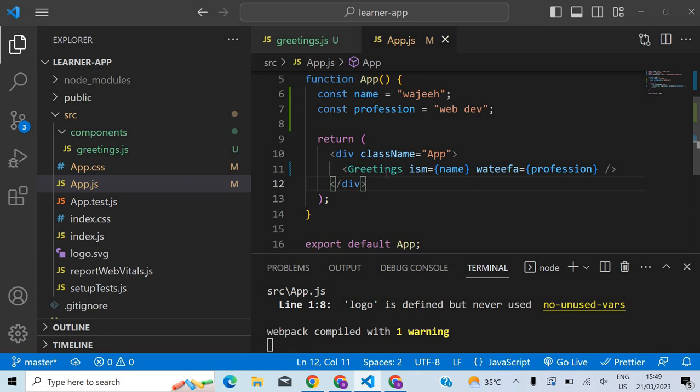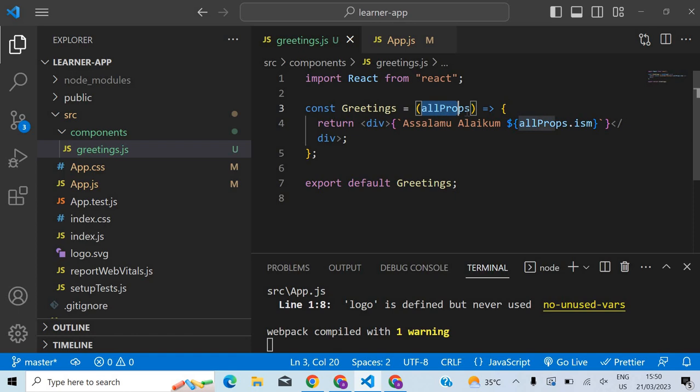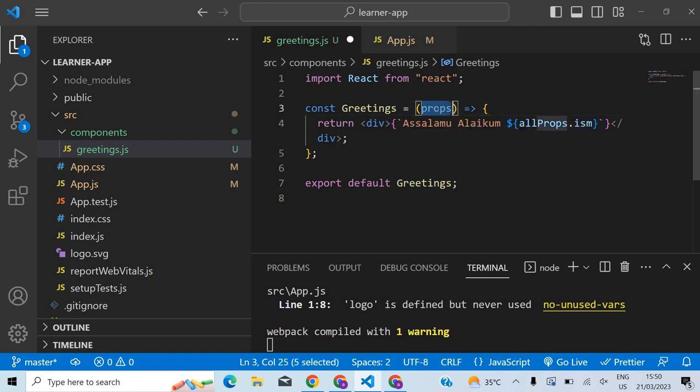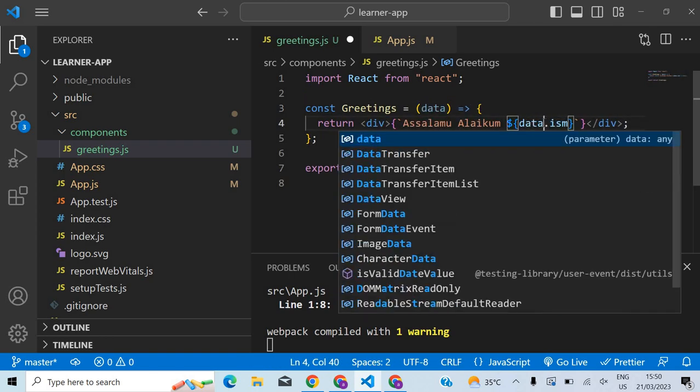You can't do that between siblings. So this is the point here. I'm able to pass some data from my parent to my child component, and I can have any number of properties, any number of props, and all those props will be available inside that object. And this can be any name that you want to give. It's your wish. You can say props, or you can say data.